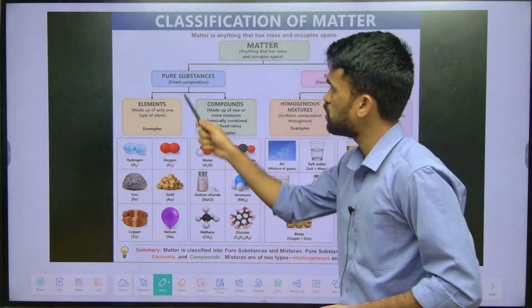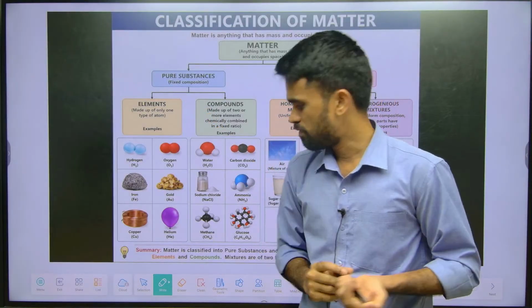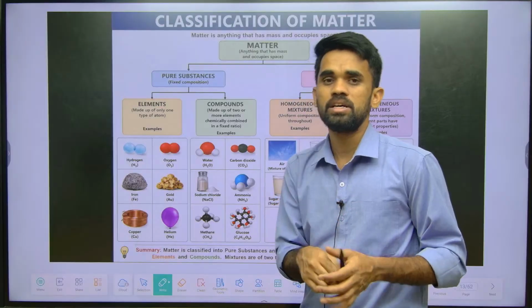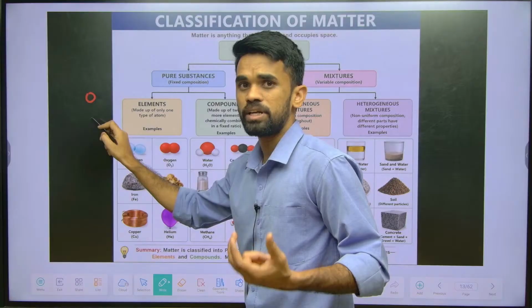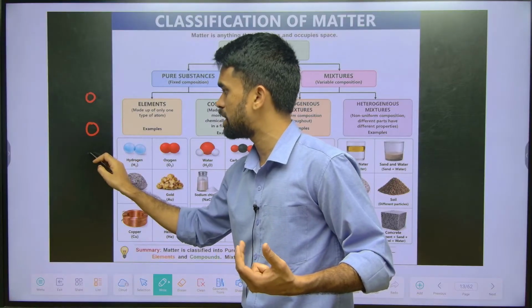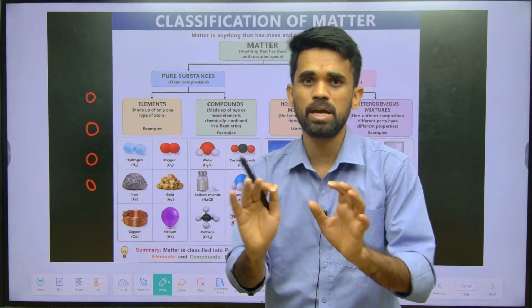Next, a pure substance has a fixed composition. For example, pure water: whether you take that water from a tap, from a tank, from a pond or a sea, no matter, all of them have the same chemical composition.